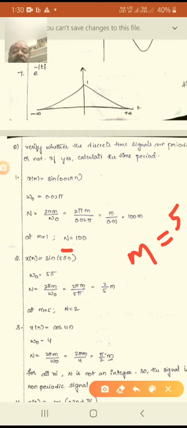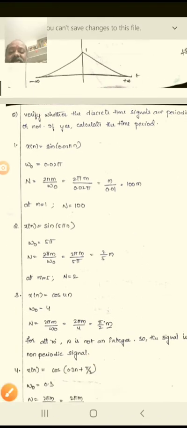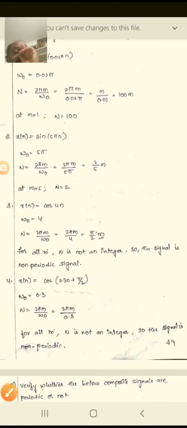So therefore pi by 2 into m, where for all values of m, just observe that N is not an integer, so the signal is a non-periodic signal, right? Previously these were periodic signals, but here for all m, N is not an integer, so the signal is non-periodic.